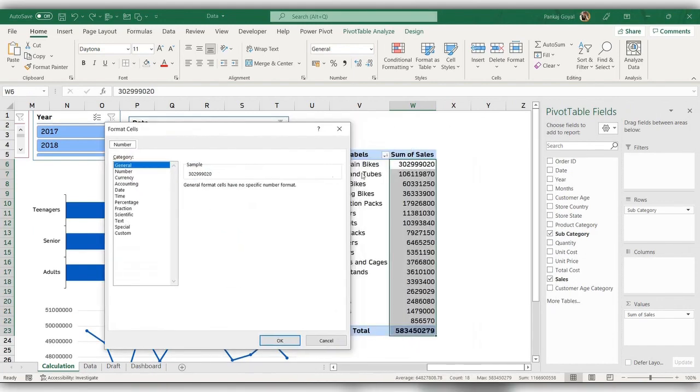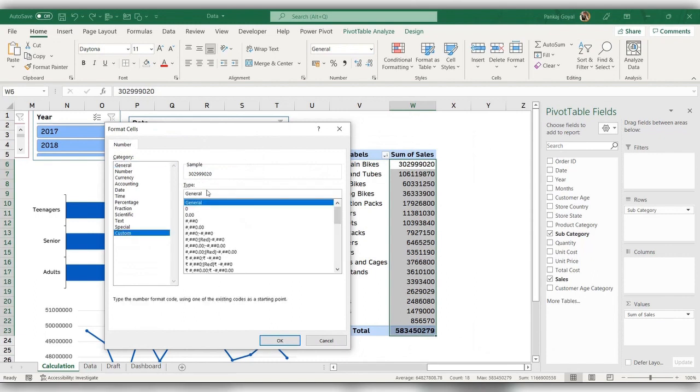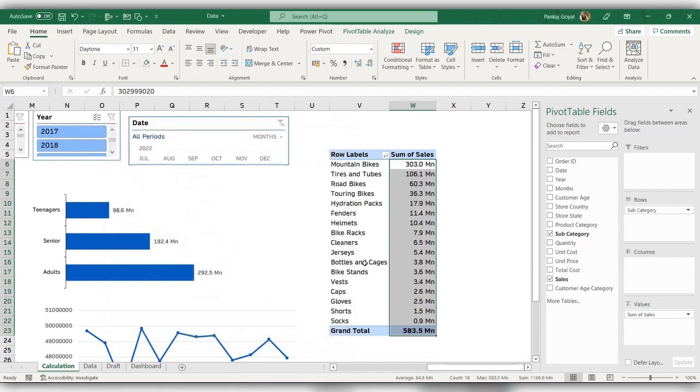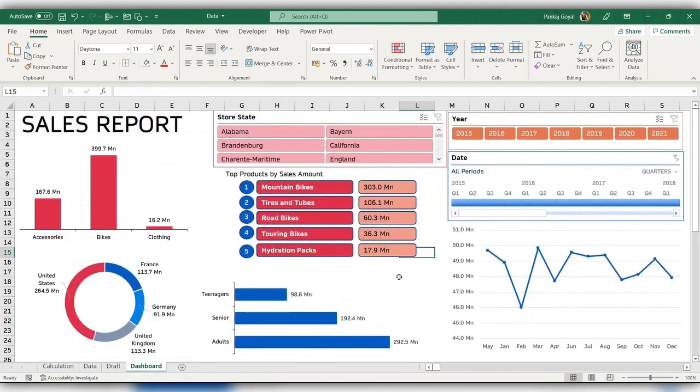I want these numbers to be in millions. Under Custom, I can write custom formatting here, which is 0.0, comma, space, double quotes, MN, double quotes close, and press OK. So if I go to the dashboard, I can see the numbers being changed here as well. So my dashboard is ready.